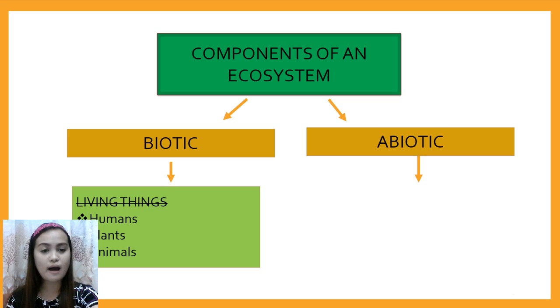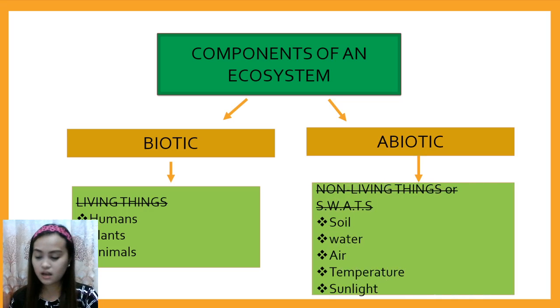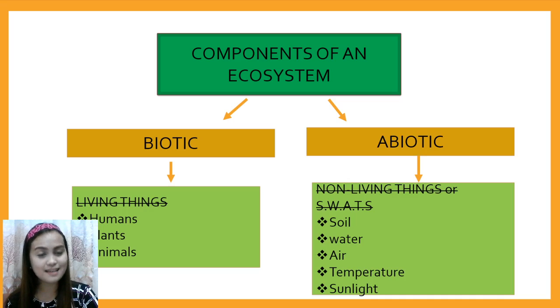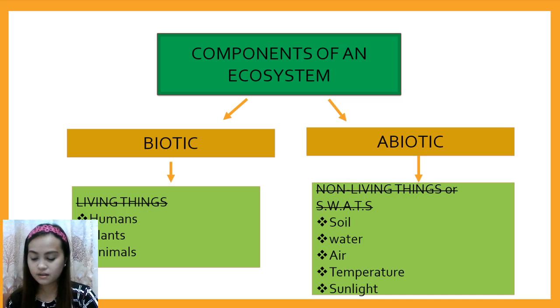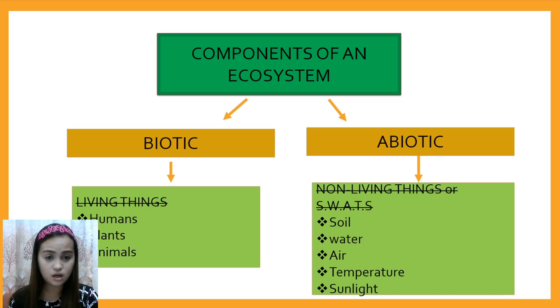So now let's go to abiotic. Abiotic are non-living things or SWATs. SWATs is an acronym. Okay, what is SWATs or non-living things? We have SWATs: S, soil; W, water; A, air; T, temperature; and S for sunlight. So these examples are all non-living.